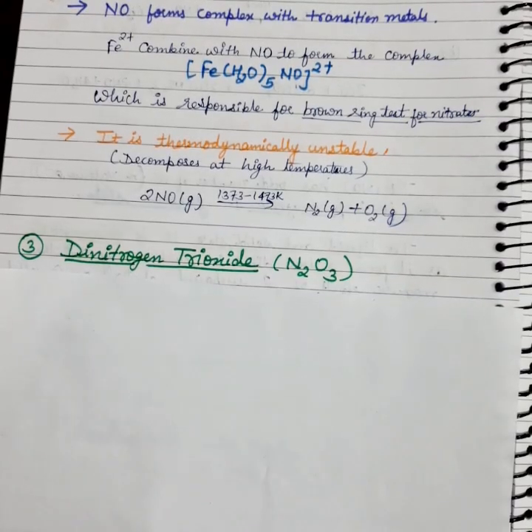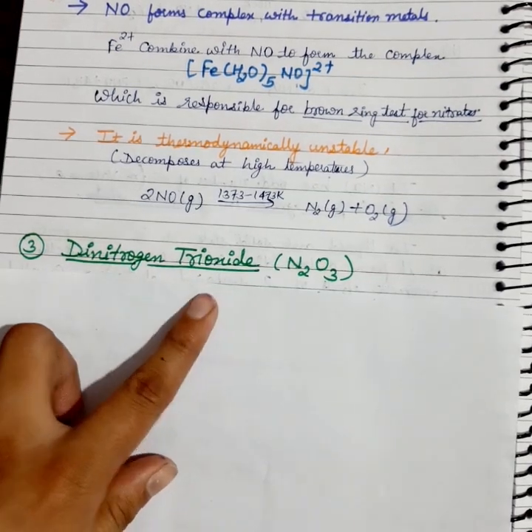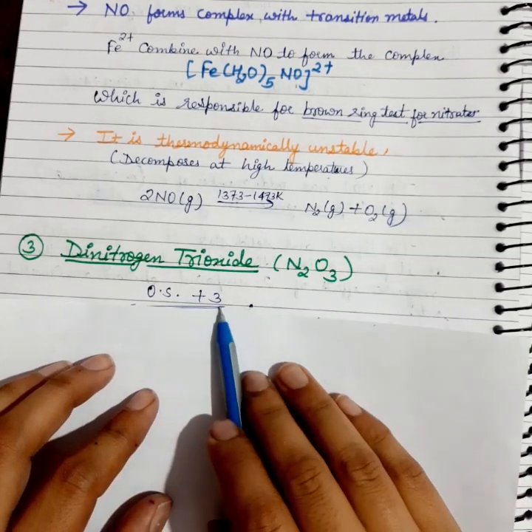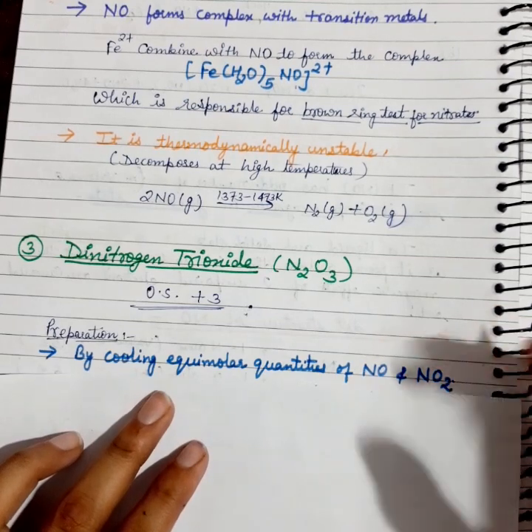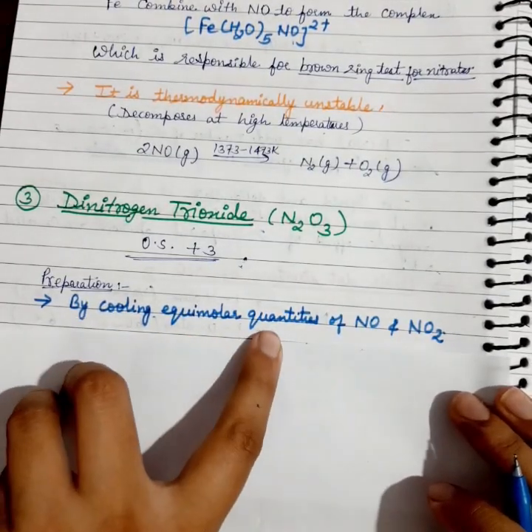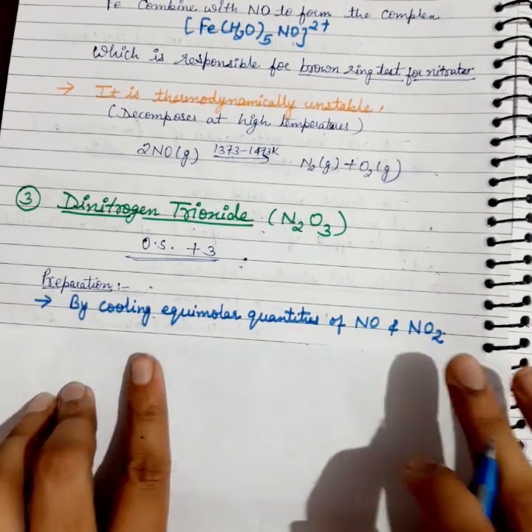Now come to the next, third type of oxide of nitrogen, that is dinitrogen trioxide, N2O3. The oxidation state of nitrogen in N2O3 will be +3. The preparation of dinitrogen trioxide is by cooling equimolar quantities of NO, nitric oxide, and NO2, nitrogen dioxide.